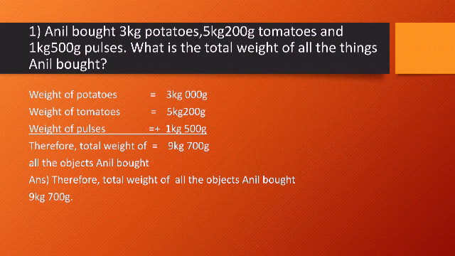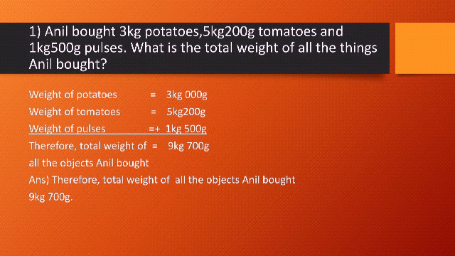Now it is almost at the end of the academic year, so you have to learn writing statements. So how will we write it? Weight of potatoes, how much? 3 kgs. Since nothing in gram is mentioned, I have written 000 grams. Weight of tomatoes 5 kg, 200 gram. Weight of pulses 1 kg, 500 grams. So the next statement will be, therefore, total weight of all the objects Anil bought. Or you can write items or things, whatever.